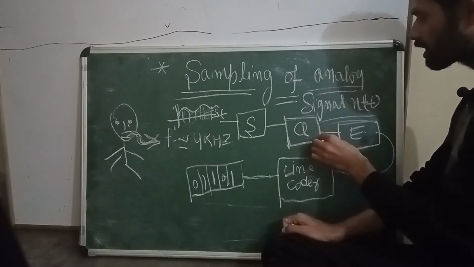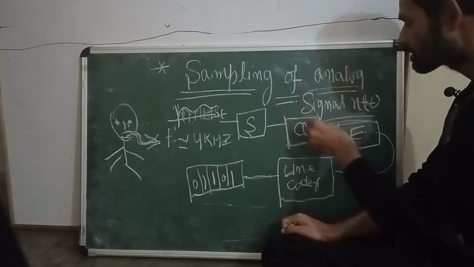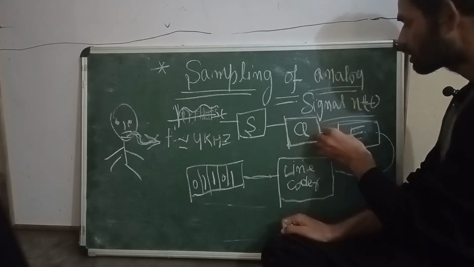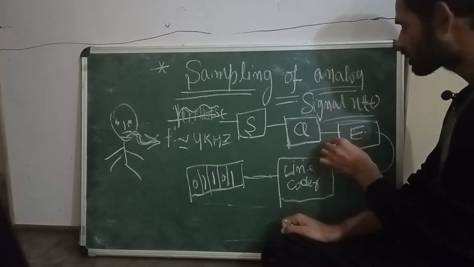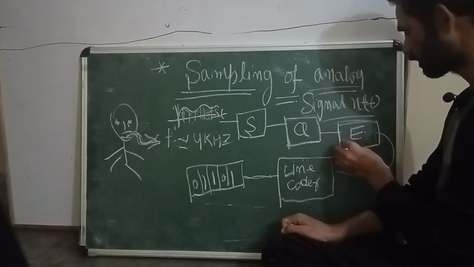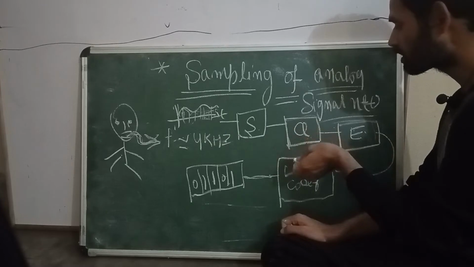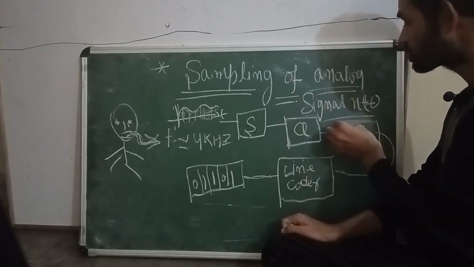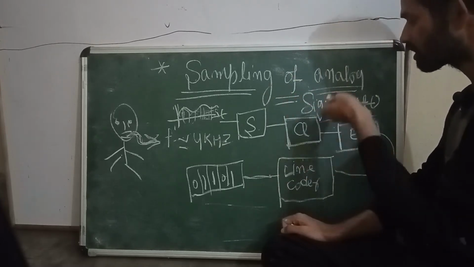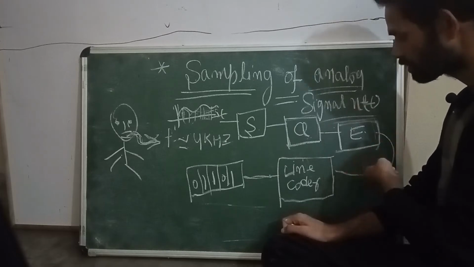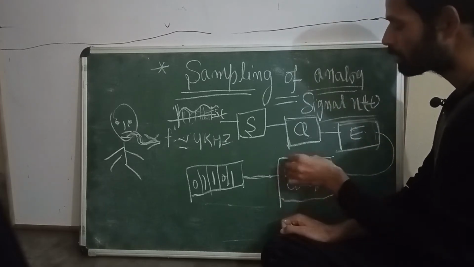Then, in order to represent these quantization levels, we apply an encoder. The encoder will fix a binary value to each level. Then the encoder output is applied to the line coder.